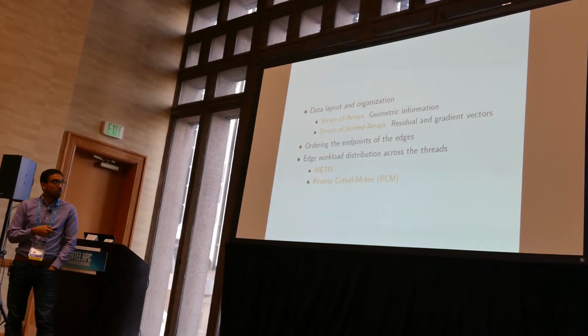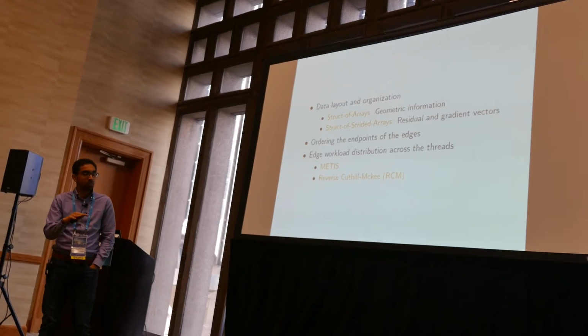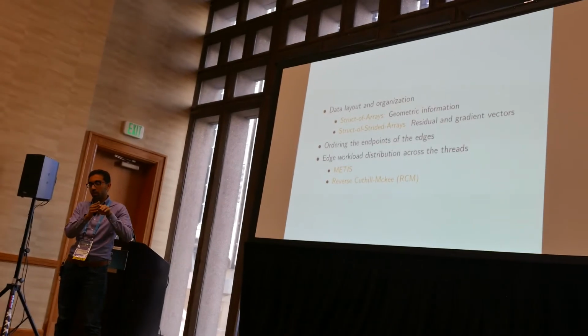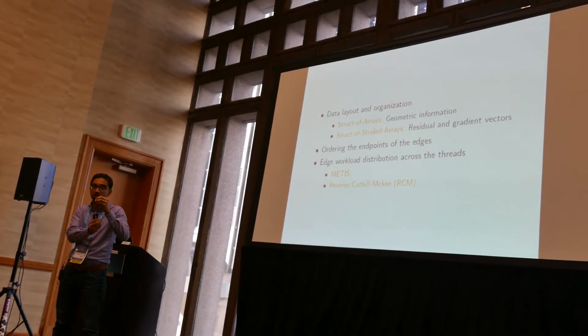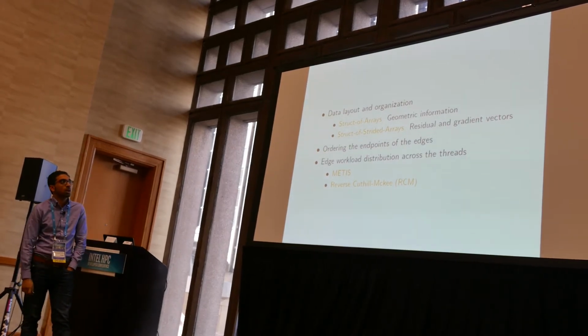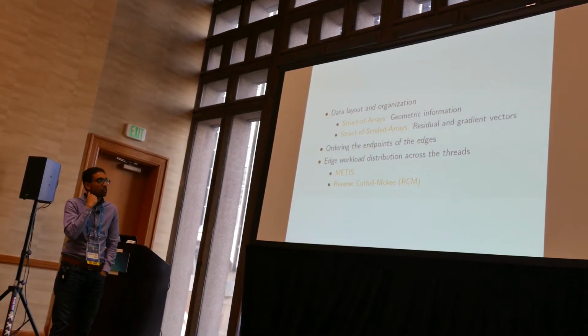We order the endpoints of the edges in ascending order so that we improve the locality of reference. So basically, when we process one endpoint, we know for sure that all of the endpoints that connect to the same edge will be processed, and then we move on accordingly. So this improves the spatial and temporal locality of the memory. And then finally, we order the edges to distribute them across the threads.